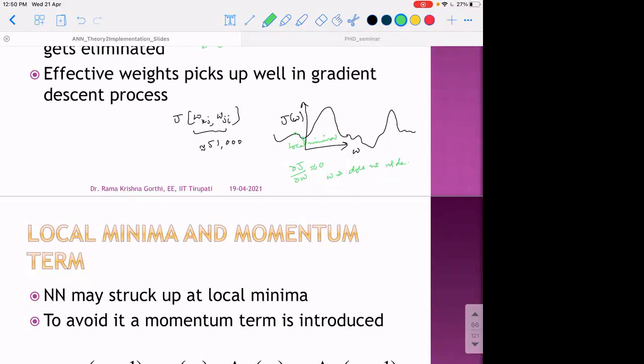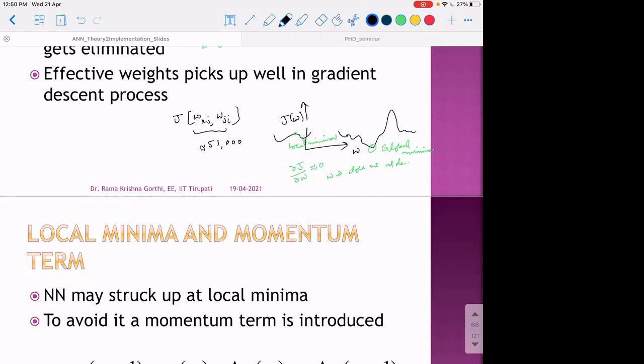But where is the global minima? Global minima can be seen here. This is the global minima. We wish to reach the global minima. So assume, for a hypothetical discussion, let us make this not too much variation, a little simpler case.